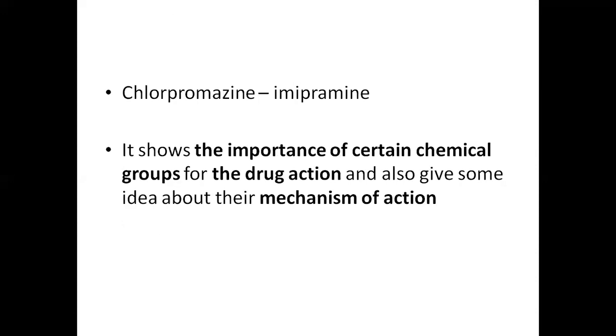The second example is chlorpromazine and imipramine. Chlorpromazine is an antipsychotic drug, whereas imipramine is an antidepressant. Both have structural similarities, but chlorpromazine acts as an antipsychotic, whereas imipramine acts as an antidepressant.